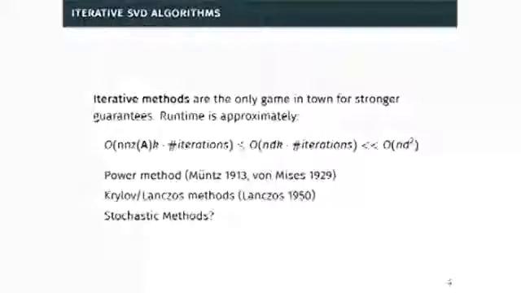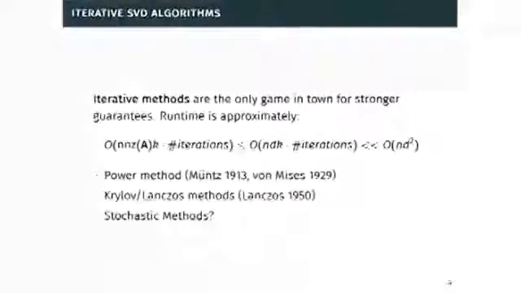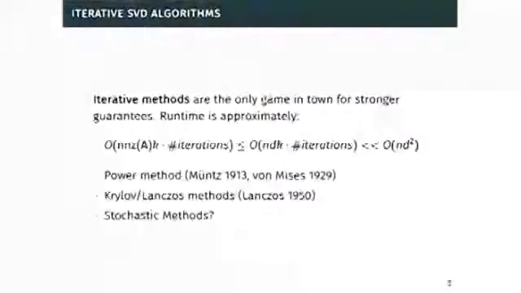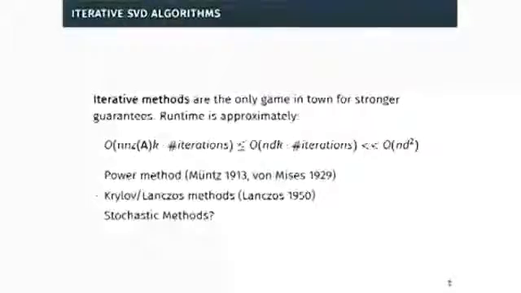I'll briefly mention there's been a lot of recent interest in stochastic methods for PCA and dimensionality reduction. I'm very interested in these methods, and I've been doing some work on them and happy to talk about it offline. But I'm not going to directly compare them to the iterative methods because I'm mostly talking about the general matrix regime where these don't necessarily give speedups over the classic iterative methods.